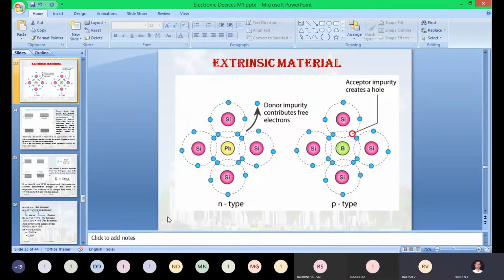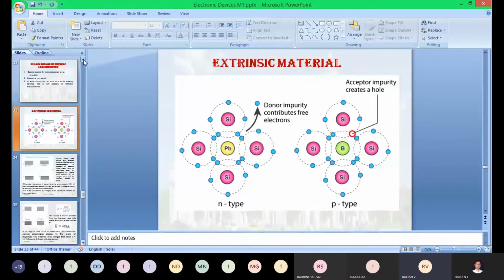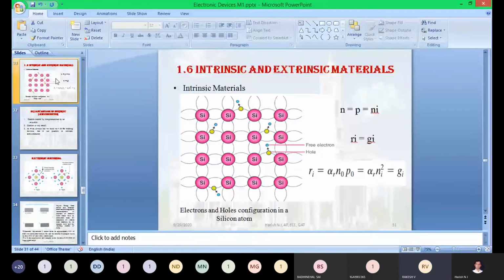In the last class, we were discussing intrinsic material. Can anyone summarize what we discussed in the last class? Just within a minute, we are summarizing what intrinsic materials are, what their structure is, how they are made, and their properties. On the basis of that, we are studying this.